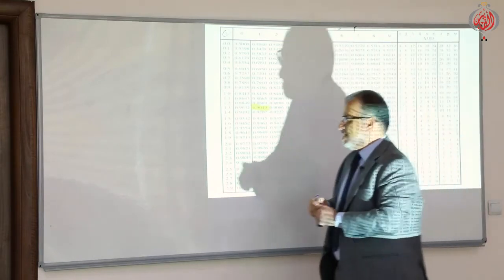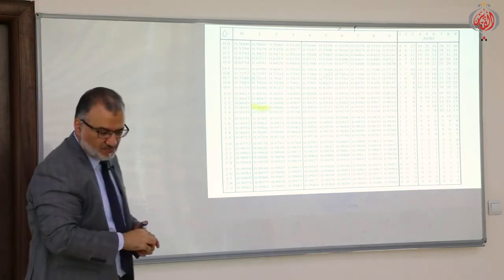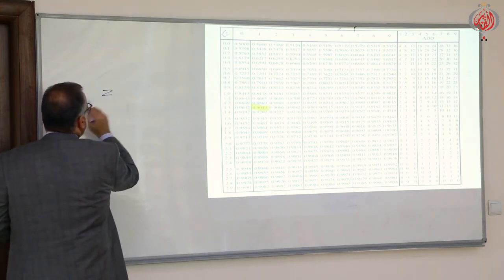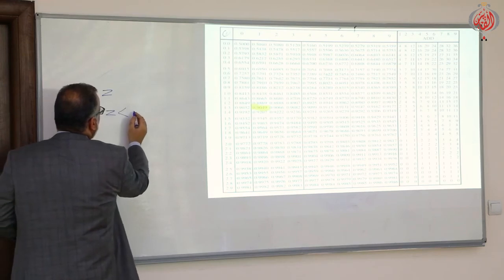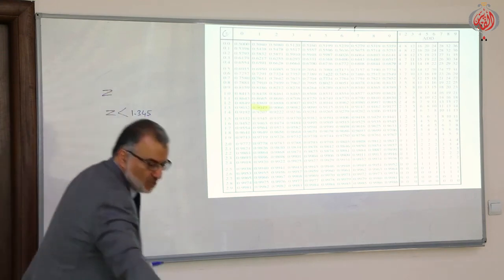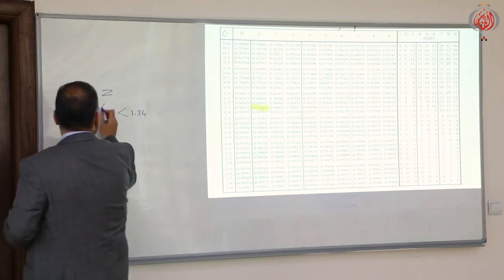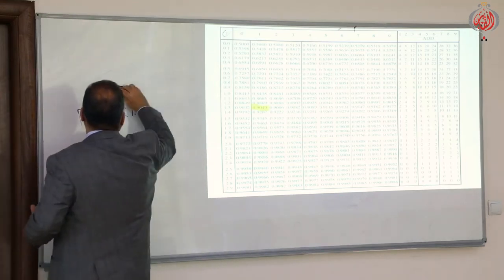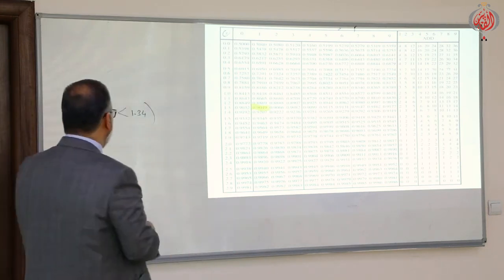What does it mean? If I have a value of z, and I want to find the probability, let's take 1.34 first. I'll use this table.